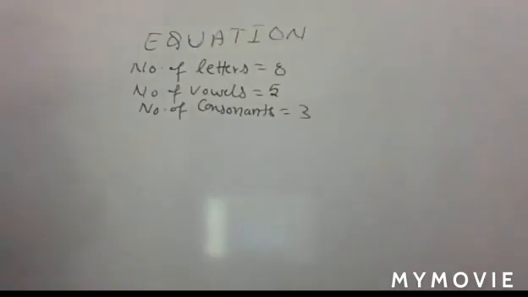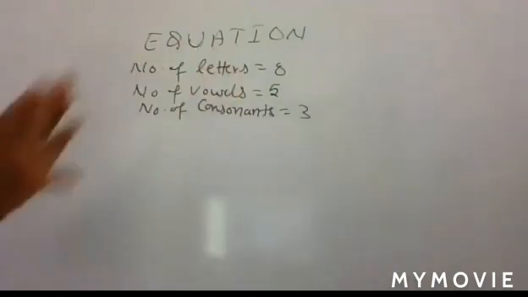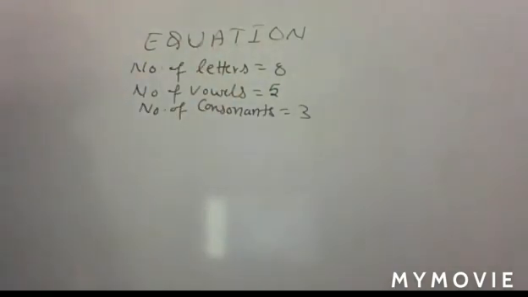Okay. And what is your question? All the vowels are together, and all the consonants are together. So if you have 5 vowels, the 5 vowels can arrange themselves in factorial 5 ways. 3 consonants can arrange themselves in factorial 3 ways. But the vowels and consonants can also be arranged themselves in factorial 2 ways, means 2 ways simply. So if you multiply all that, you have your answer.